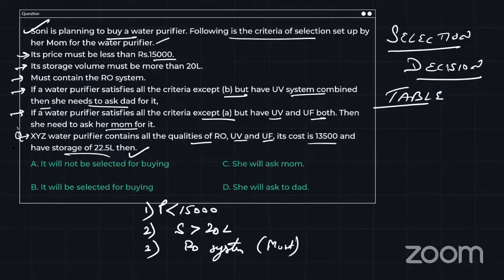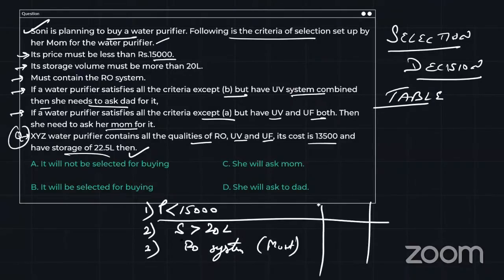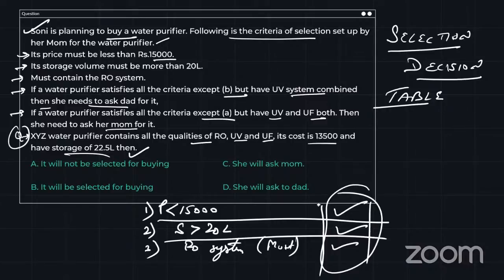Now I will come to my question and see which are justifying. The XYZ purifier contains all the qualities of RO, UV, and UF, so the RO system is there. It costs 13,500, which is less than 15,000. That is also correct. And it has a storage of 22.5 liters, and I want more than 20 liters. This is also correct. When all the conditions are justifying, I need not check the exception cases. I can directly say it will be selected for buying.